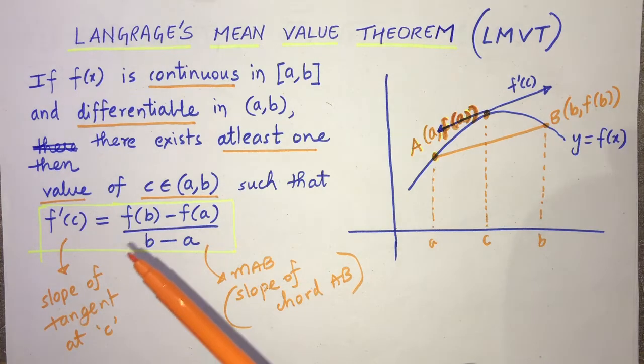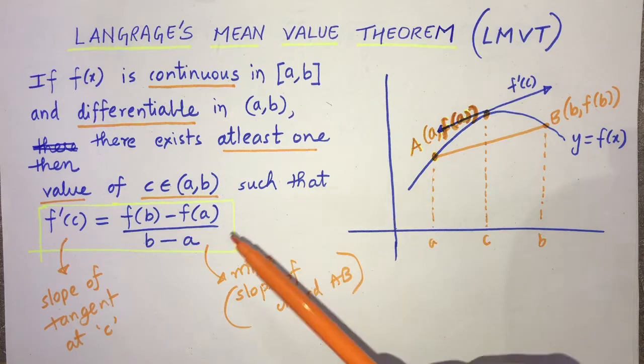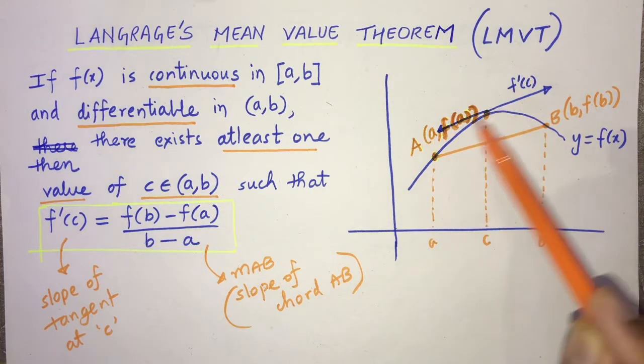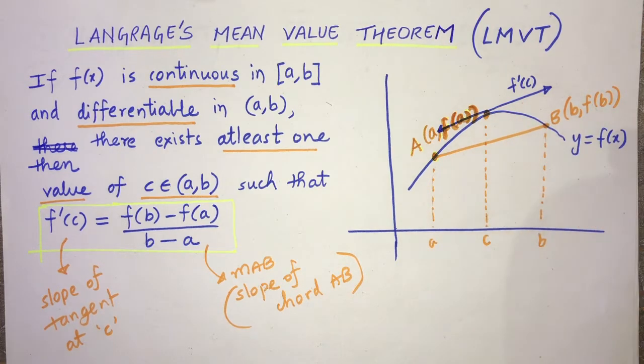Geometrically, derivative at c means it is the slope of tangent at c. So what the statement says is there has to be at least one point c where if you make the tangent, it will be parallel to the chord. That is what the statement of Lagrange's mean value theorem is.